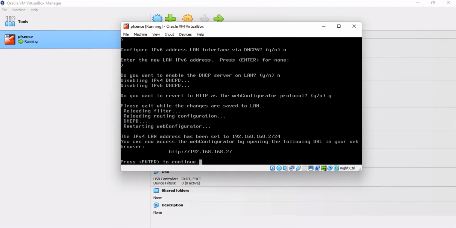Once done, you can access the web UI using the LAN interface IP. The default username for the web UI is admin, and the default password is pfsense.